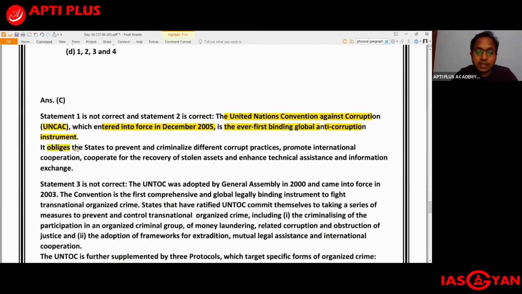And what does it do? It obliges the states, that is the member nations, to prevent and criminalize different corrupt practices, to promote international cooperation, cooperate for the recovery of stolen assets, and enhance technical assistance and information exchange. Let us again see what UNCAC does. It obliges the states to prevent and criminalize different corrupt practices, promote international cooperation, cooperate for the recovery of stolen assets, and enhance the technical assistance and information exchange.